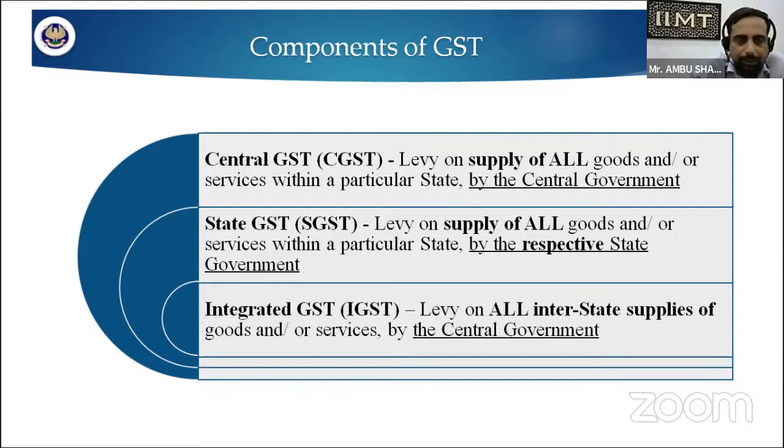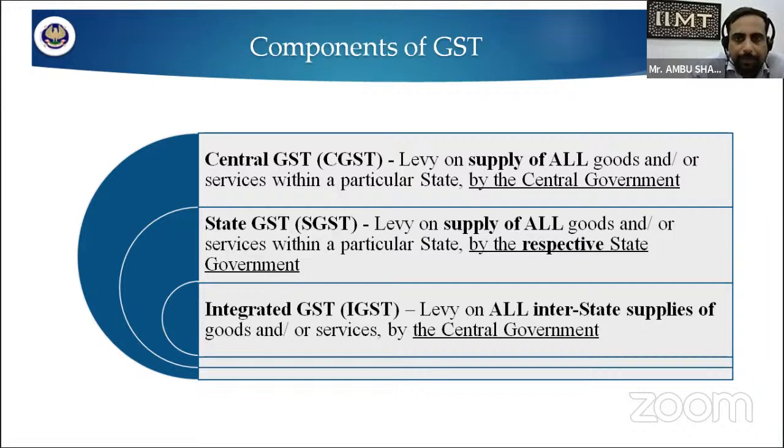When commodities are transferred from one state to another state, not only commodities but also services, then we implement the Integrated Goods and Service Tax, that is called IGST. There is one more type of GST, called UTGST, which stands for Union Territories Goods and Service Tax. This is the structure, or the components, which we implement while implementing GST.